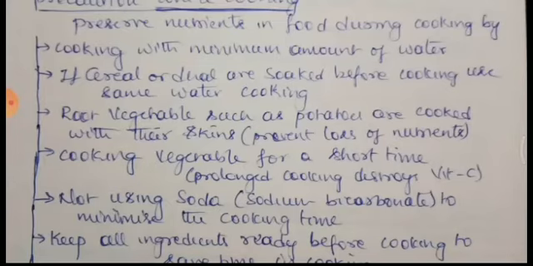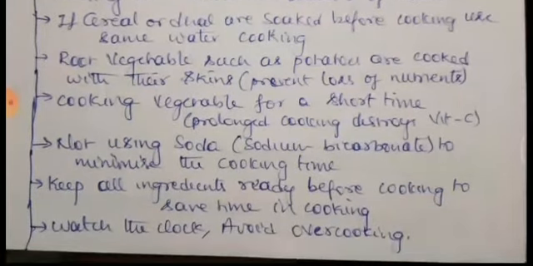Cooking vegetables for a short time. Cook the vegetables for short times, because if you take a prolonged cooking duration, it is going to destroy especially vitamin C. Do not use soda or sodium bicarbonate to minimize the cooking time. In some cooking processes, soda is used to minimize the cooking time and also to make the food soft, but that is going to destroy the nutrients. So soda should not be used while cooking, because it is going to destroy the nutrients.